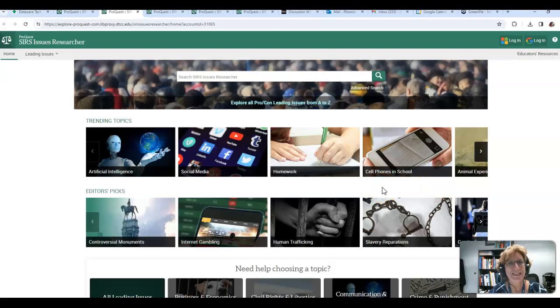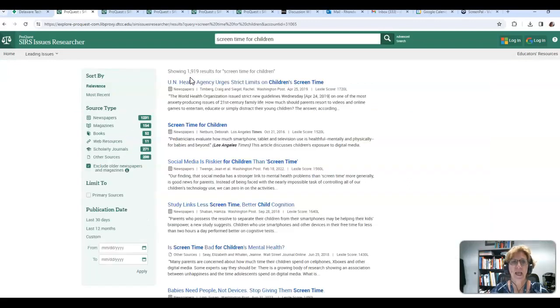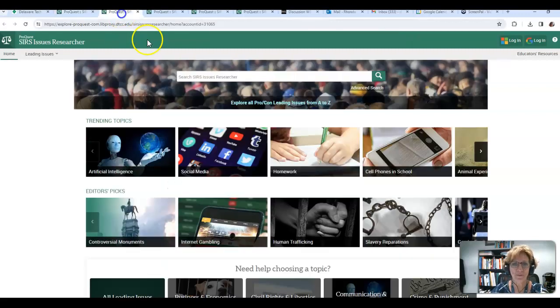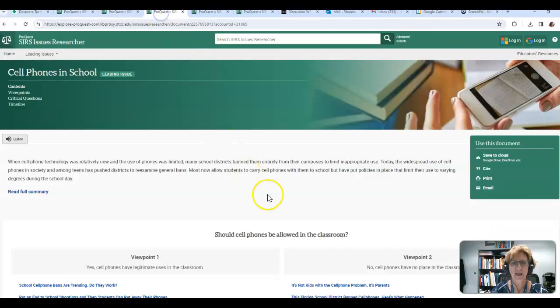If by chance you did not choose your topic in SIRS, then what you would want to do is type your debatable topic in the search bar. So perhaps it was screen time for children. And then you'll have to search through these articles looking for good articles in SIRS on your topic. However, if you used one of the topics in SIRS, as in cell phones in school, then you'll see that